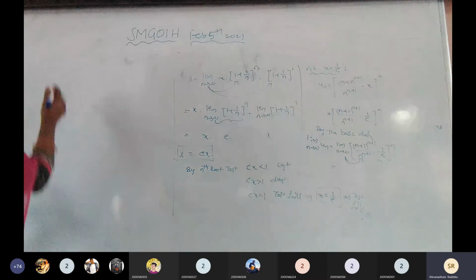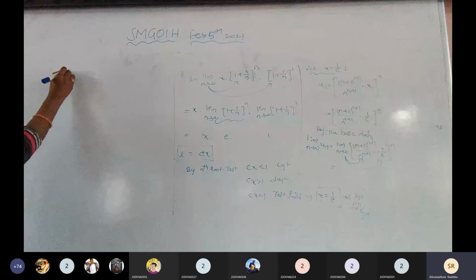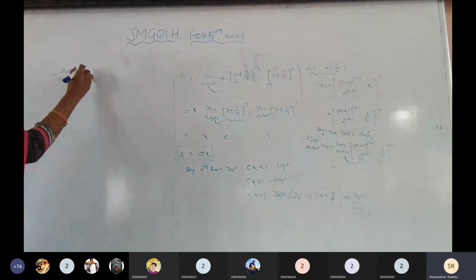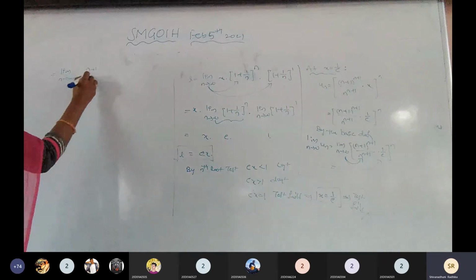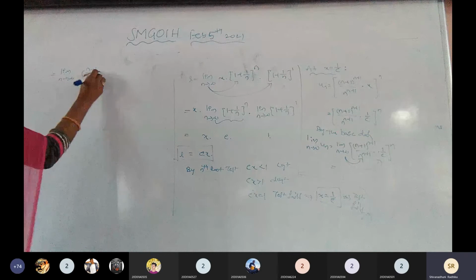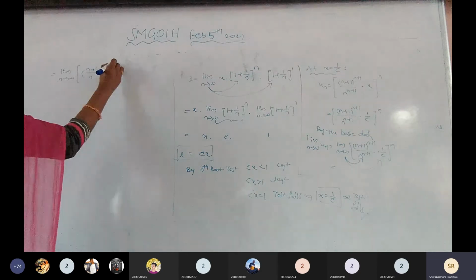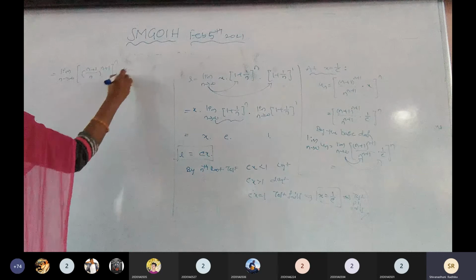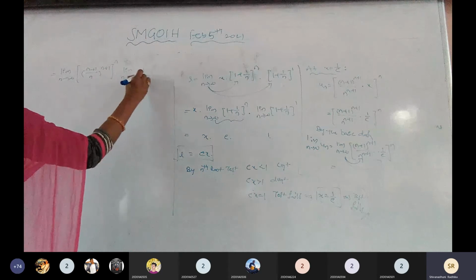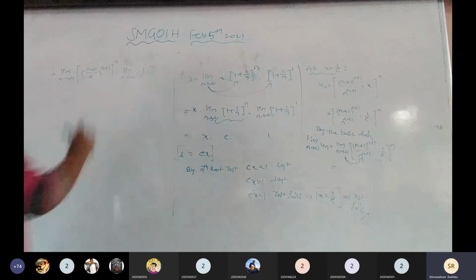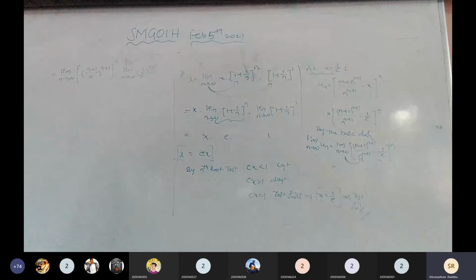Now I am splitting the given limit function: limit n tends to infinity of ((n plus 1) by n) whole to the power of n plus 1, to the power of n. Again, this limit function: limit n tends to infinity of (1 by e) whole to the power of n. Okay, now see here.